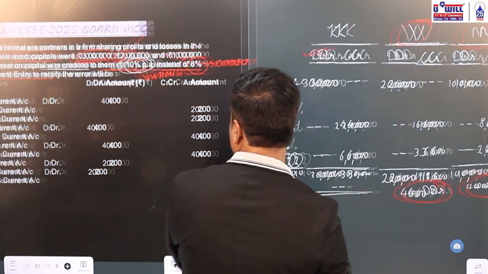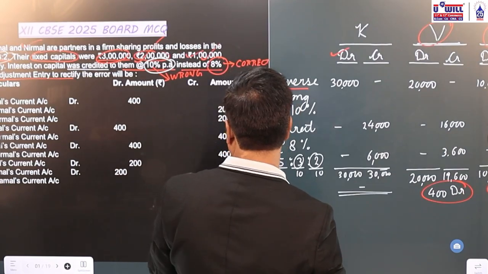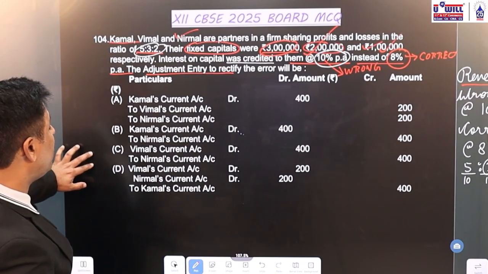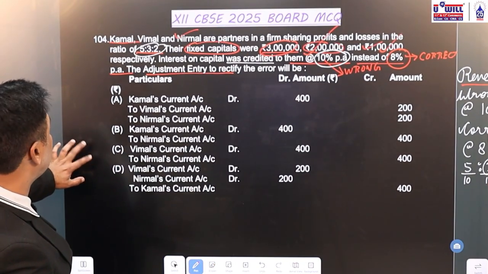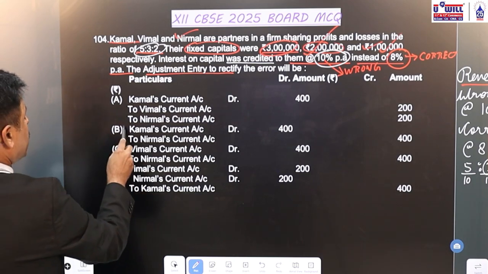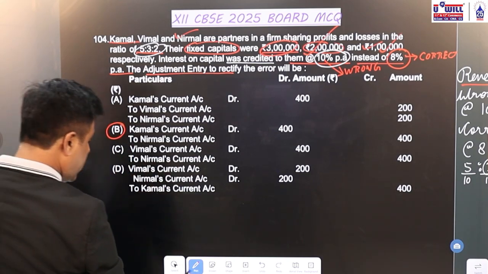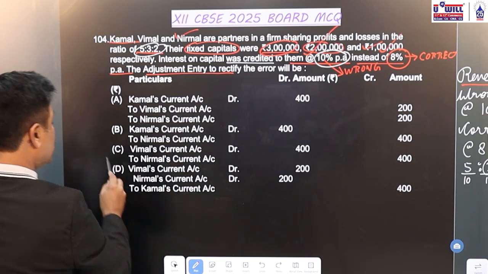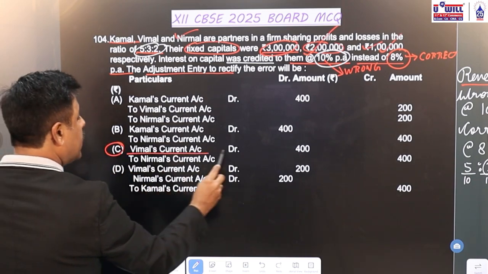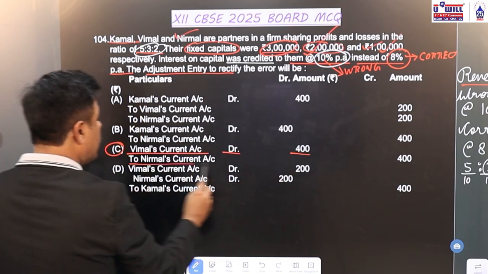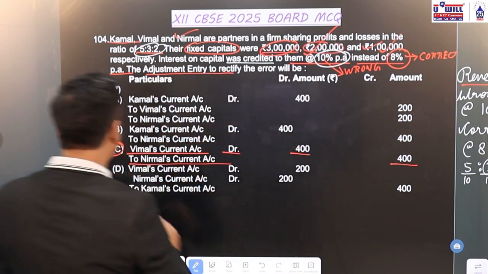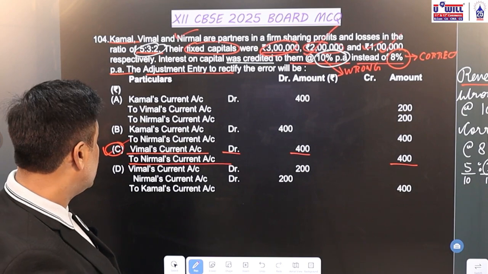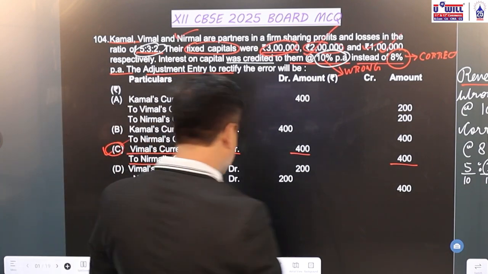So if you see the options over here, Vimal to Nirmal 400, where do you find this proper option given over here? All of you can see in option B. No, not option B, sorry. Vimal to Nirmal 400 you find in option C. Vimal's current account debit with 400 to Nirmal's current account with 400. So correct option is option C over here. Last one is also wrong because amount is 200.